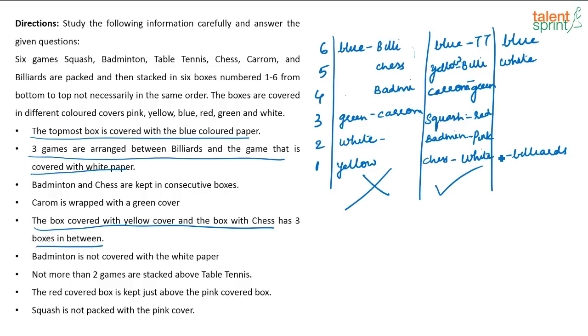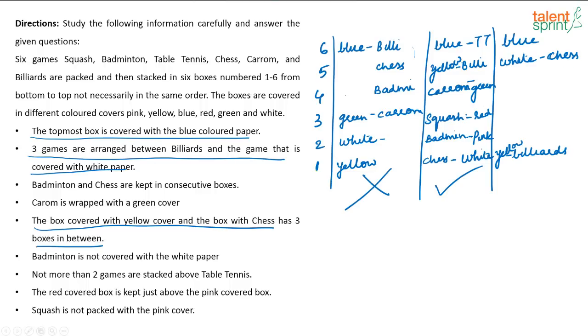In this case, where will yellow come and where will chess come? So this can be yellow, right? According to this, this can be yellow and this can be chess. Okay. Then what will happen if this is yellow? There is also one more possibility. This can be chess, right? This can be chess and yellow can be here also, but let us try this first. So if this is the possibility, then what happens? If this is chess, right, adjacent to chess has to be badminton, correct?